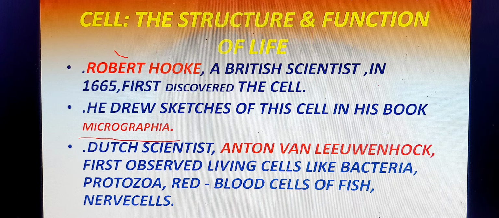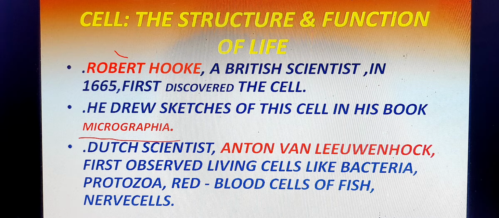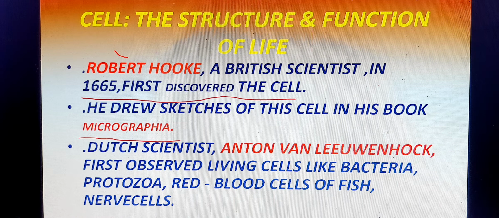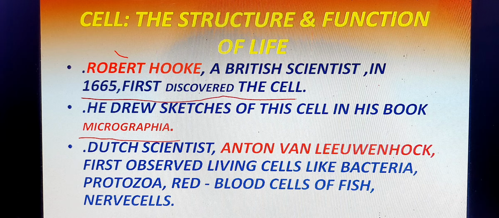Cell was discovered by Robert Hooke, a British scientist, in 1665. He discovered the cell by using a cork cell under a microscope, and he found that every living object is made up of a small unit called the cell.